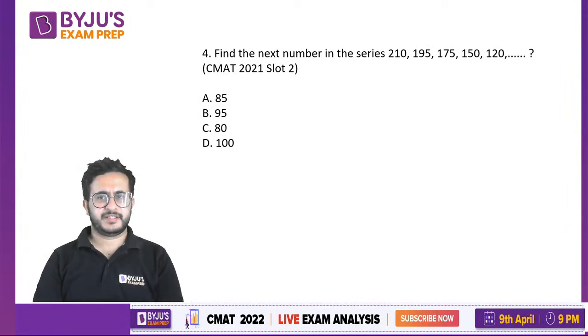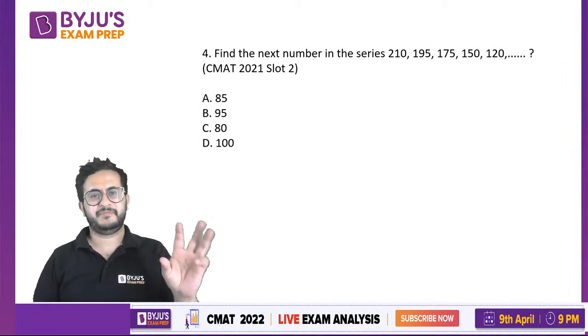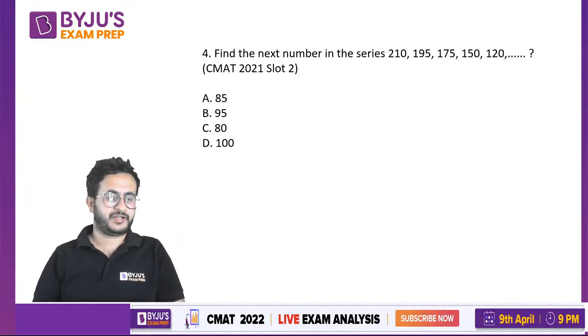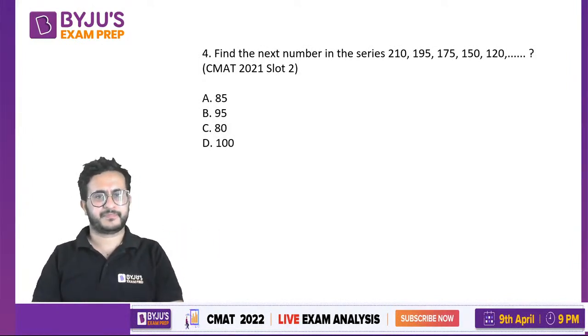Find the next number in the series. Number series generally you will get easy in all exams. Sometimes what happens is they give tricky number series. In this, you have time to solve those as well. But especially in SNAP, let's say they give 5 questions on number series. 3 will be very easy, 1 will be moderate, 1 will be very tricky. And some people spend a lot of time on that one question. So that is a trap. Here you do not have any trap. Just be chilled out, take time and solve.